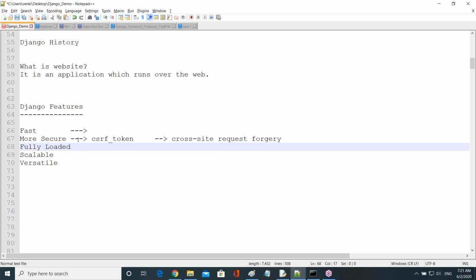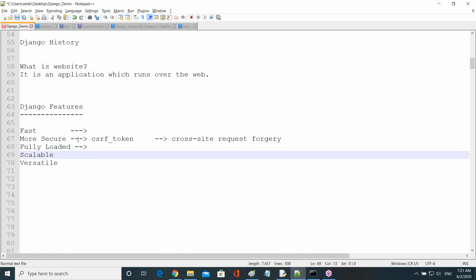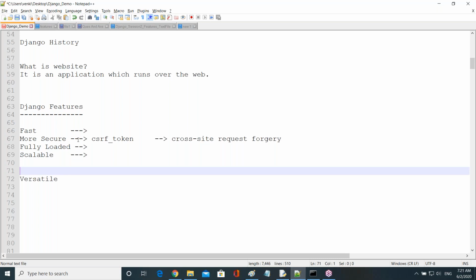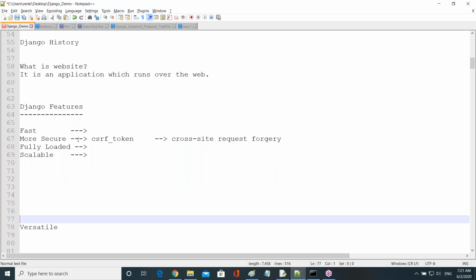Next one, fully loaded. The Django framework is loaded with a lot of common components, so it's called fully loaded. Next one, scalable. So why is it called scalable? Tell me now, anyone? How can you say it's scalable?